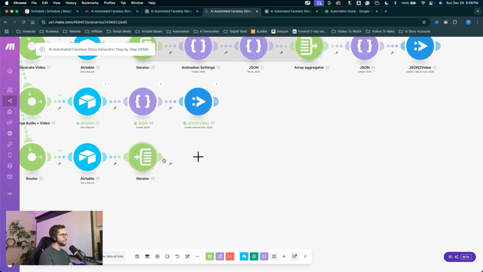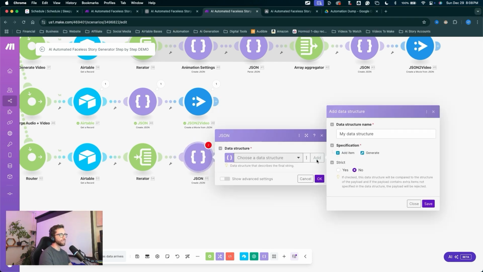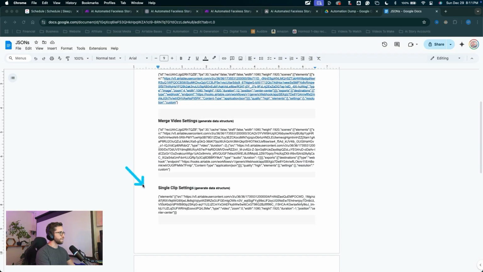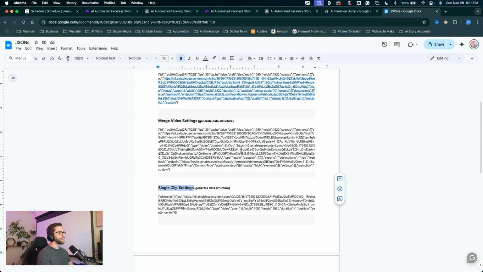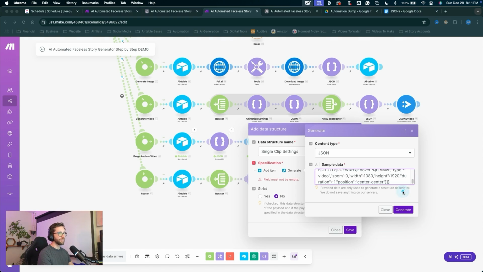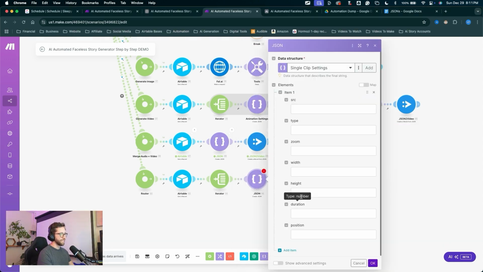Click the plus to create a new module. This will be JSON, create JSON. We'll click add to create a new data structure and we'll copy and paste the name from my document. Head into the document. We are on the single clip settings, so let's grab that one right there. Come back into Make, paste the name, click generate, come back into the document and we'll copy this JSON string right here. Paste that into the sample data, click generate right away, click save, and we've got our JSON object here.